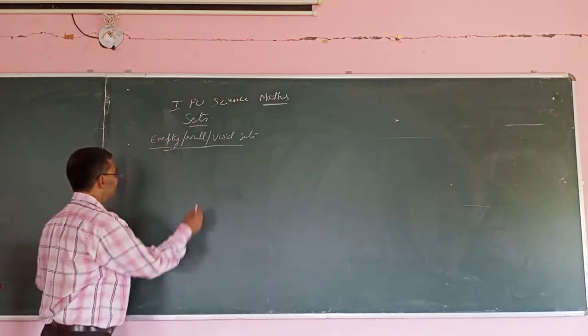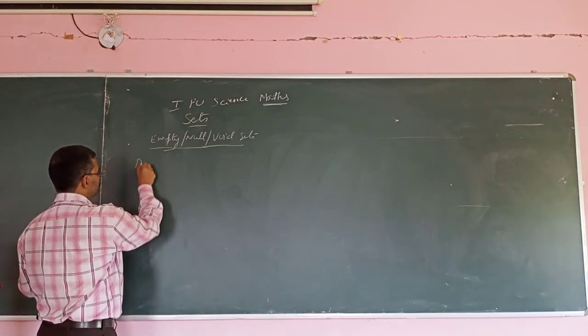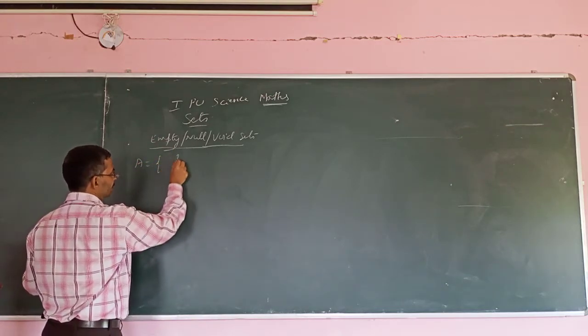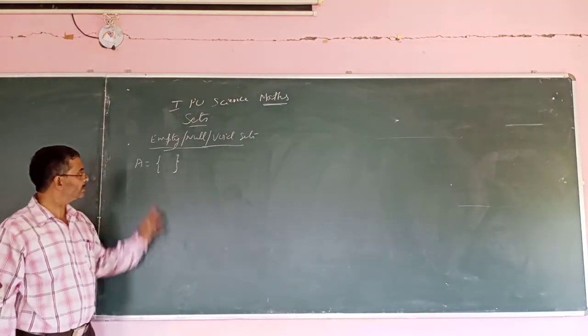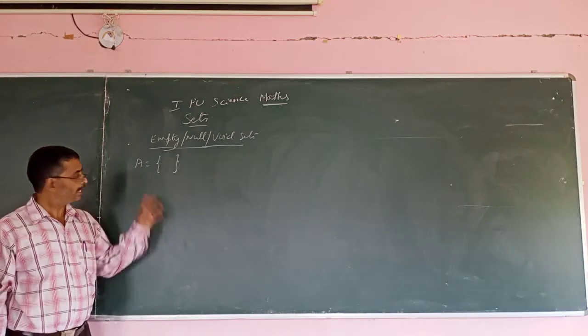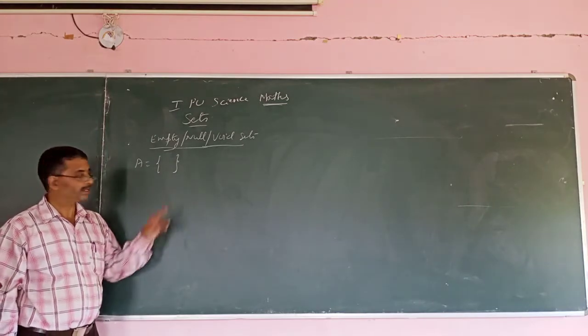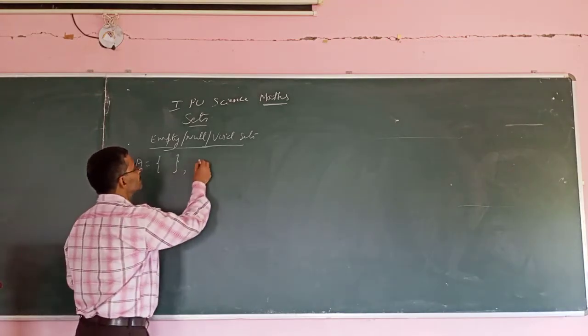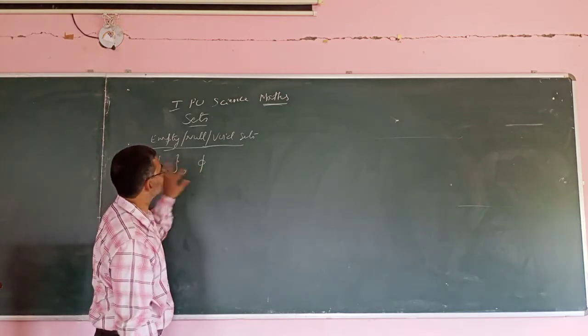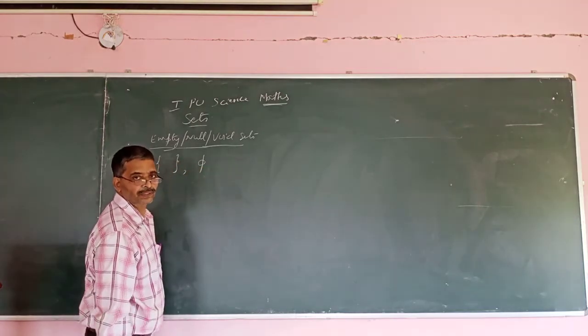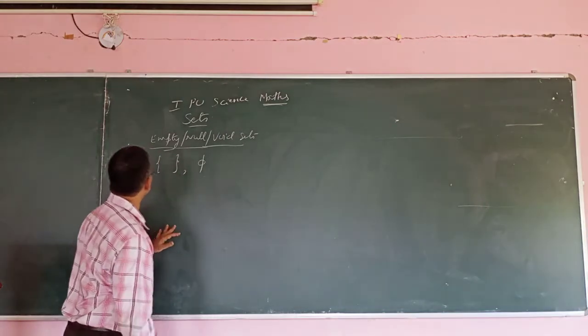How to represent? If A is a set with no element, then we represent it like this, just brackets, nothing is there. An empty set can also be represented using this symbol, phi. This also means empty. Both are one and the same. You can have many examples for this.